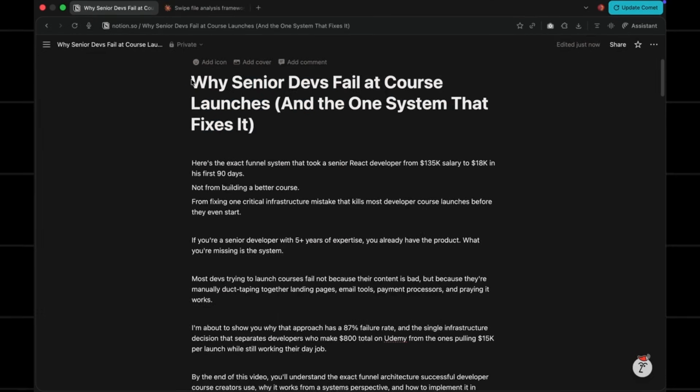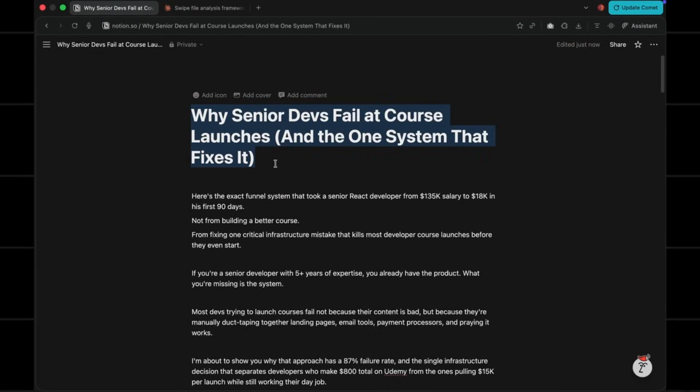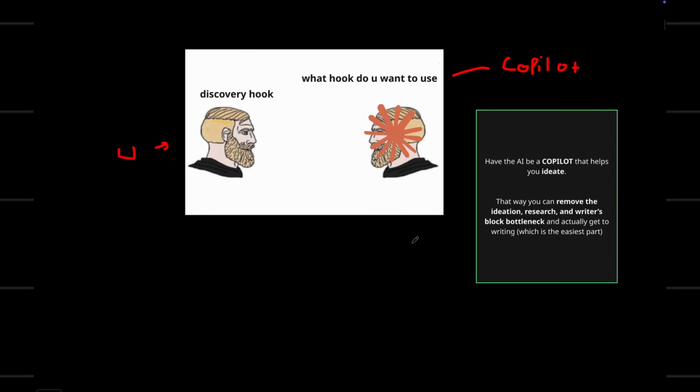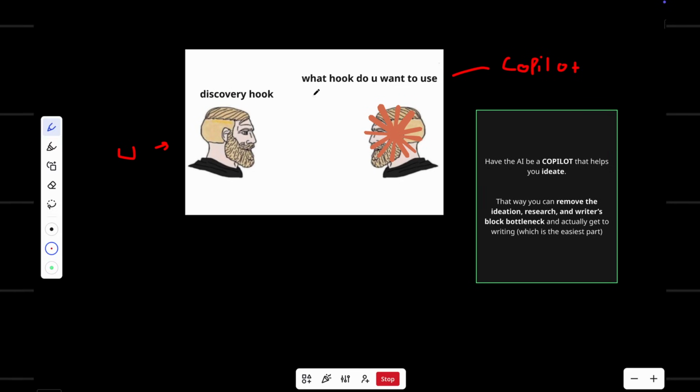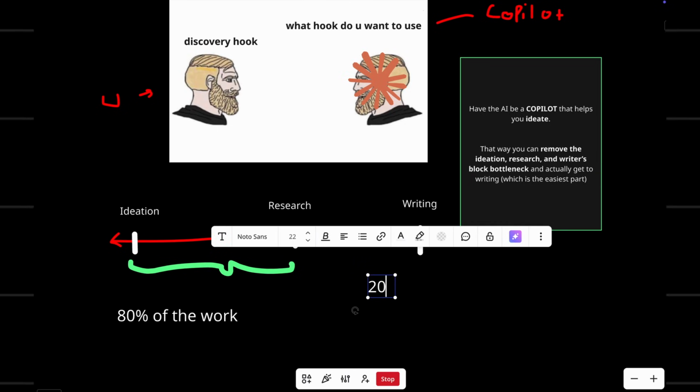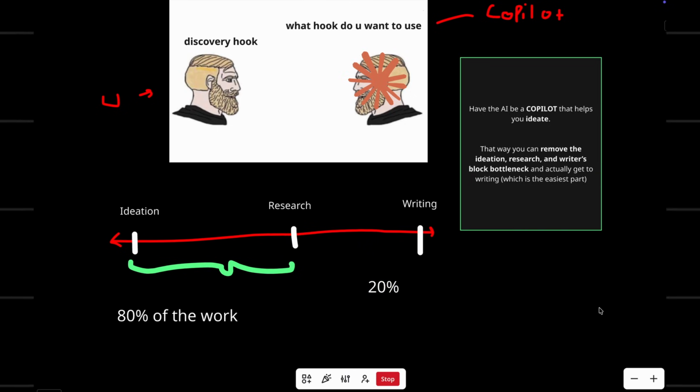All right, first we need to actually make the content we're going to repurpose. I've found that unless you fine-tune the AI, it shouldn't write any of your script contents. Instead, have the AI be a co-pilot that helps you ideate. Make it talk to you conversationally to get ideas flowing if you're stuck. That way you can remove the ideation, research, and writer's block bottleneck and actually get to writing, which is the easiest part.